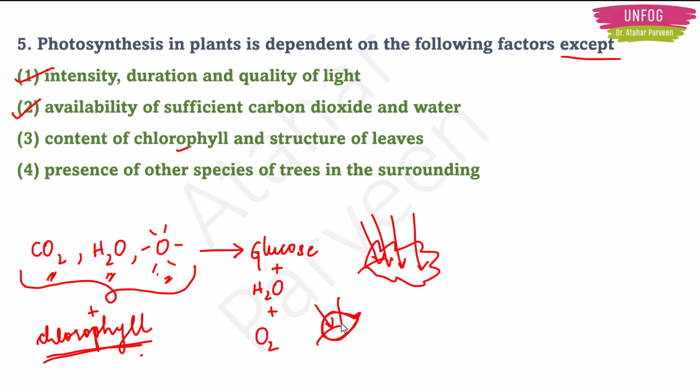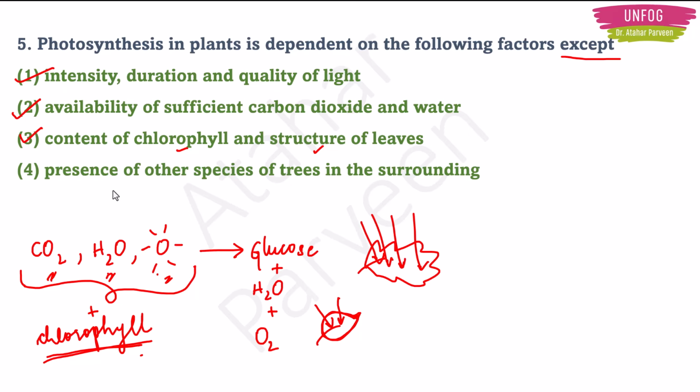They'll absorb only 2 to 3 rays of sunlight, like less sunlight they will absorb, right? So structure of leaves will also affect the photosynthesis of the plants. So this is also a correct option, a factor that will affect the process of photosynthesis.